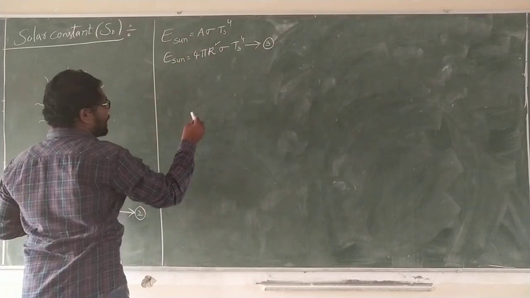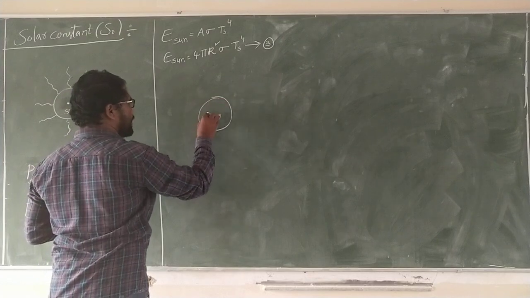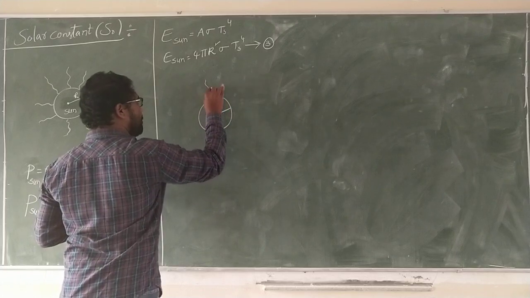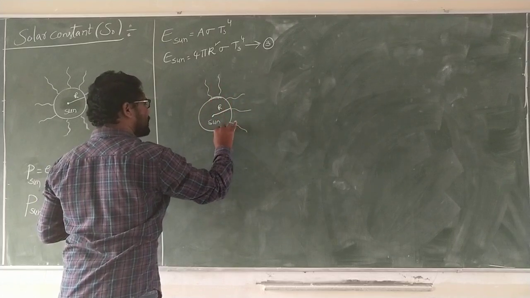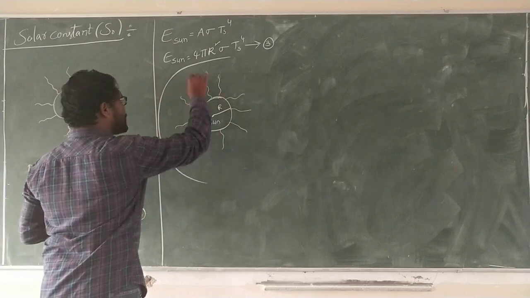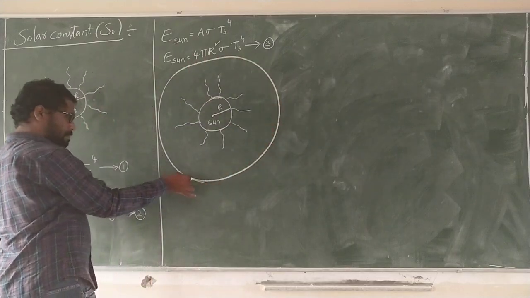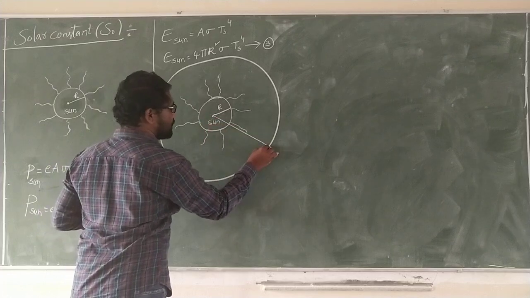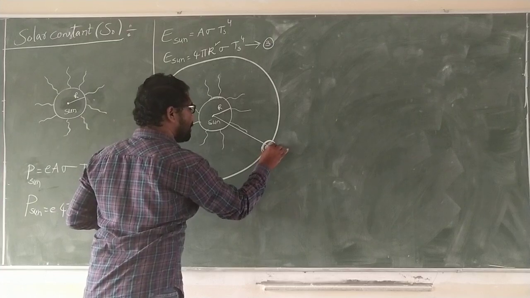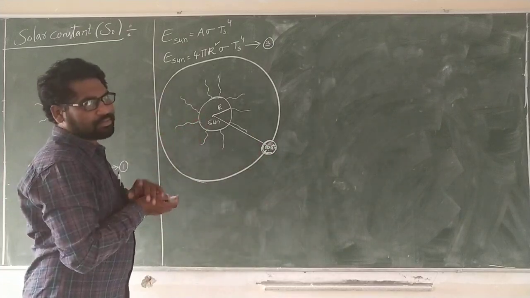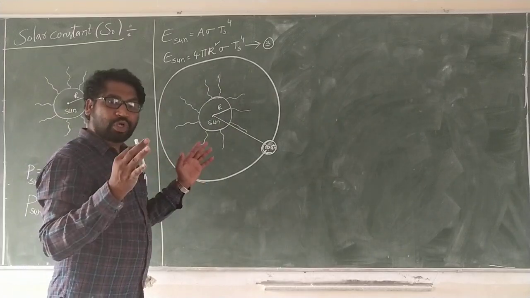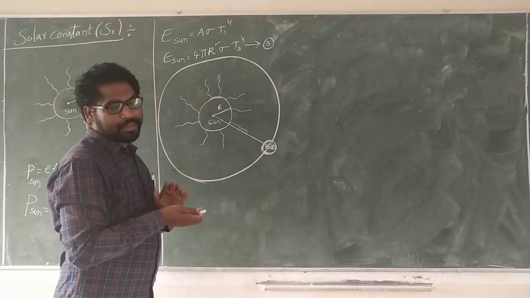Now the sun emits radiation which is received by the earth. This is the universal concept. So this is the earth, and the sun is the center of the planets. There are 9 planets which revolve around the sun in elliptical orbit.